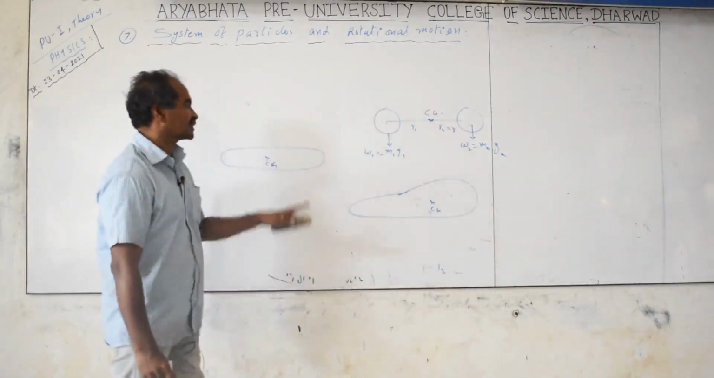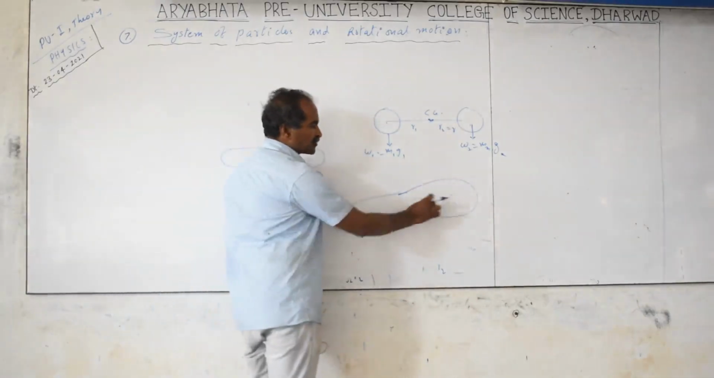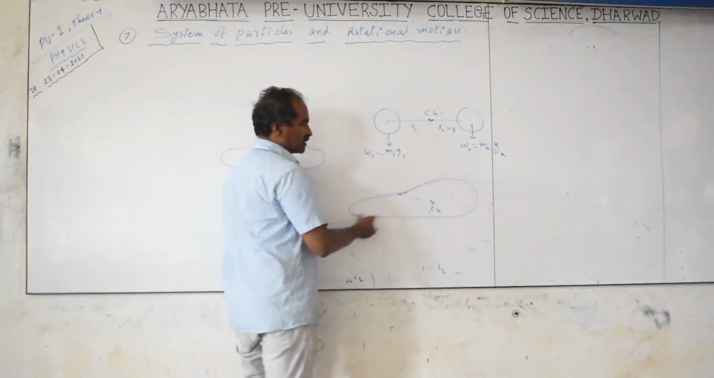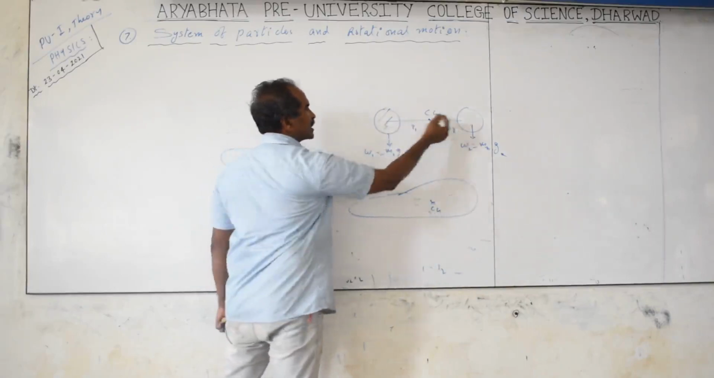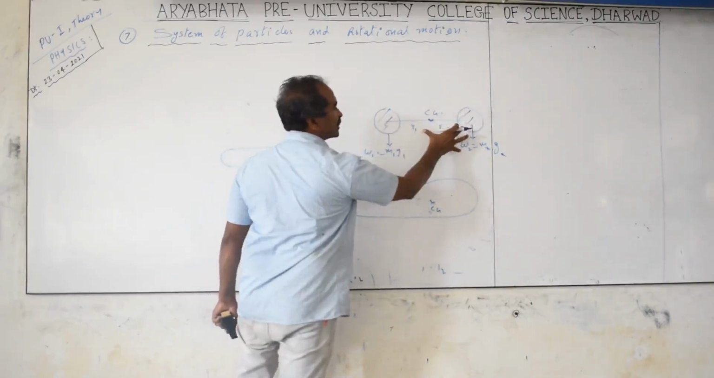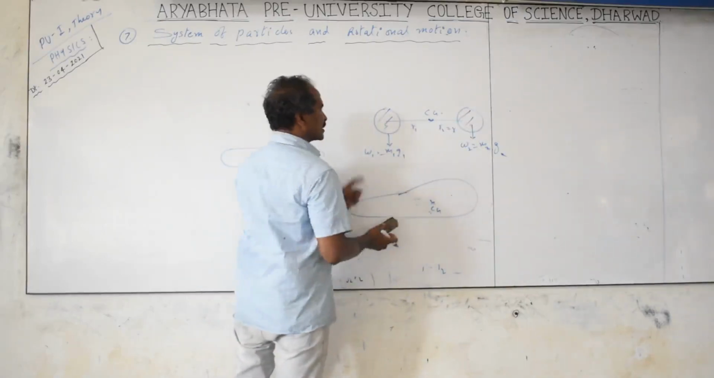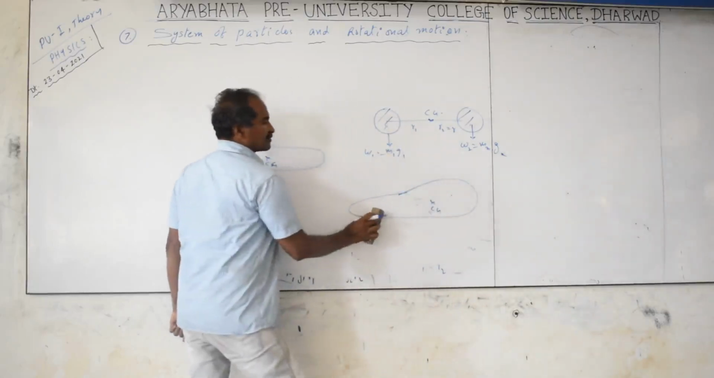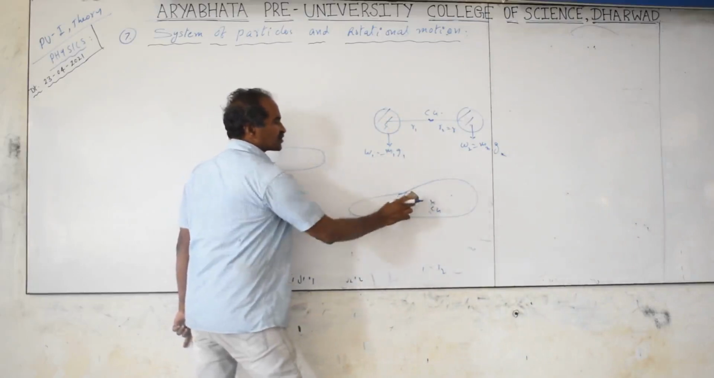This is called a continuous distribution of particles. Particles are everywhere in the object, like a cylinder, sphere, or rod you are taking here. But here, one object is here and the other object is here, separated by some distance. We can consider there is air in between. Here everywhere particles are there. This is called a continuous distribution of particles without any gap, as opposed to a system of many separate particles.